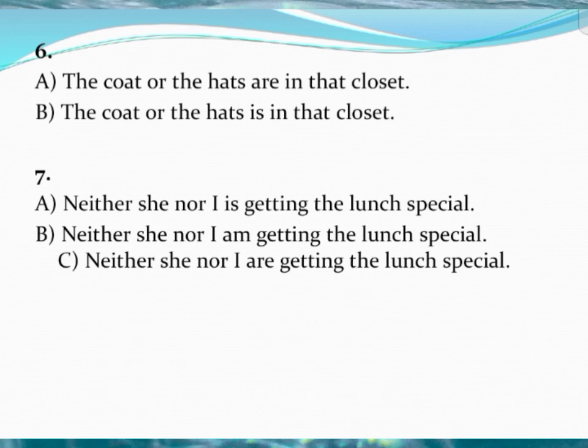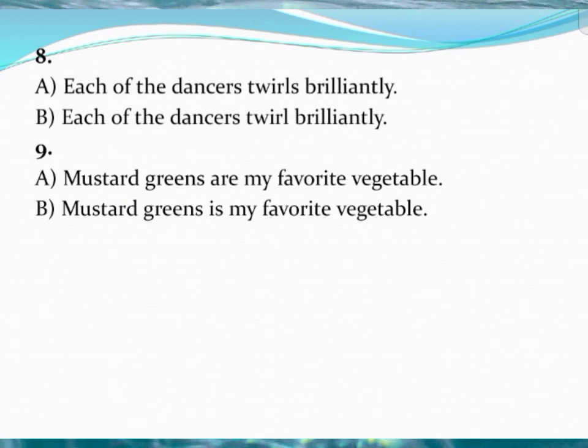Neither she nor I are getting the lunch special. Now you can go with the pronoun she or I. After checking, you can give the answer for question numbers 6 and 7. Question number 8: Each of the dancers twirls brilliantly, or each of the dancers twirl brilliantly. Whether twirls or twirl. Which is the right answer for question number 8?